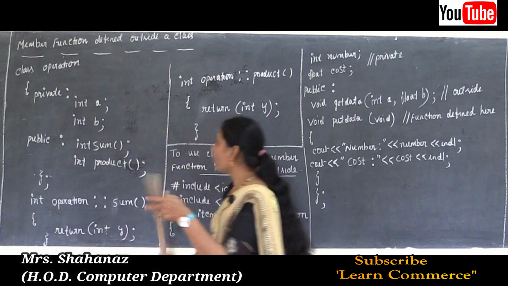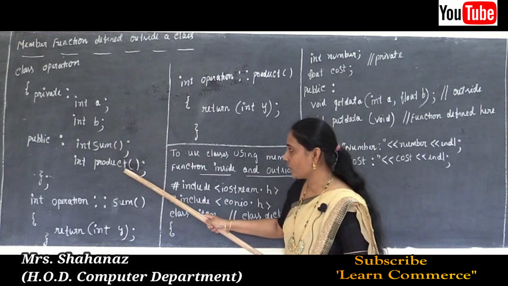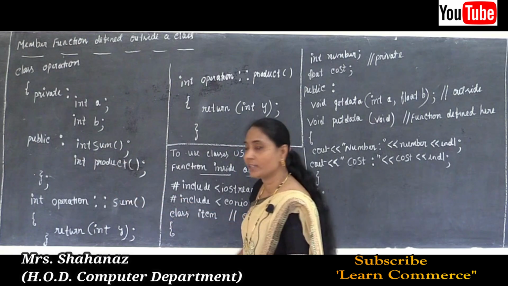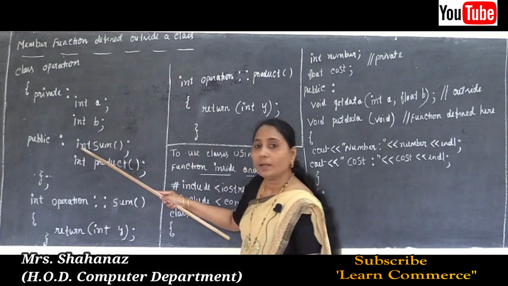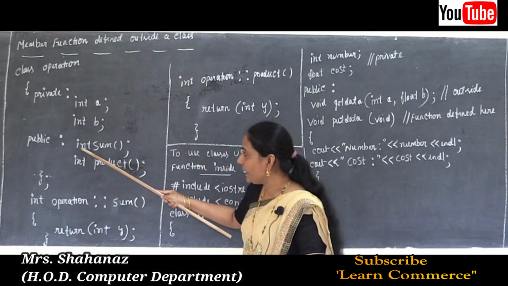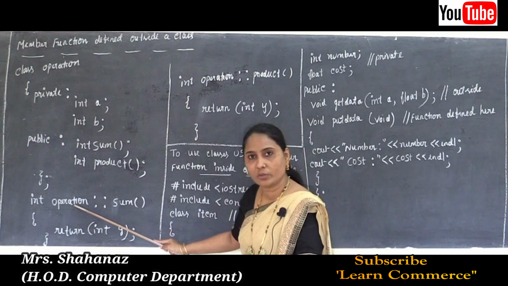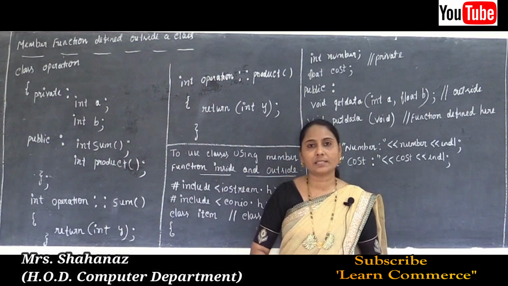Okay, so first of all I am going to declare the functions sum and product. Now I am going to define the functions sum and product one by one. So for sum, the data type is int. And later, the next one we know that. Why? Because what's the syntax of outside class definition?